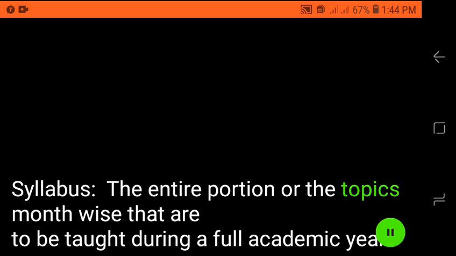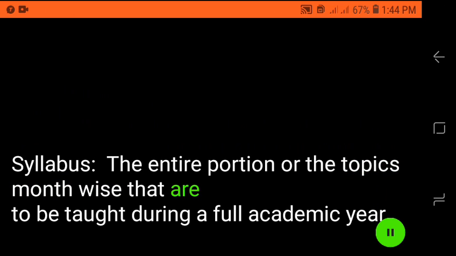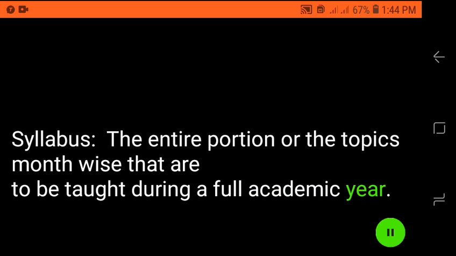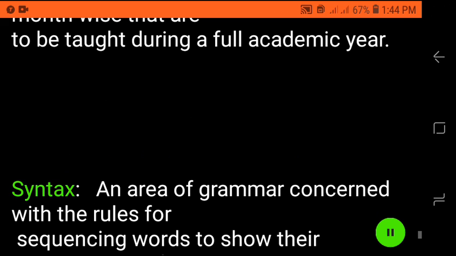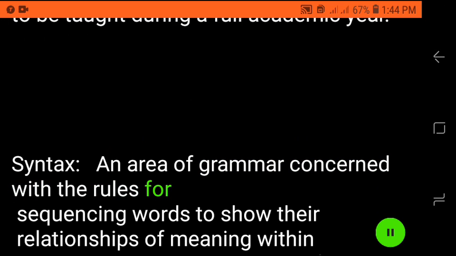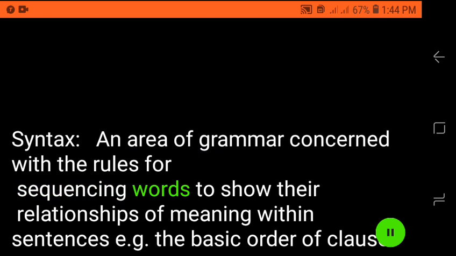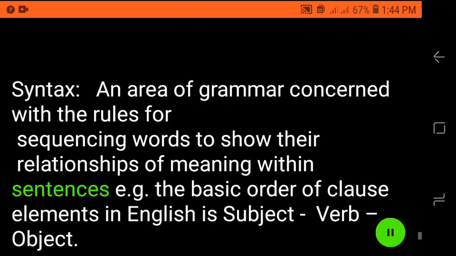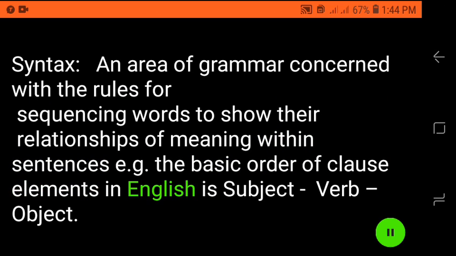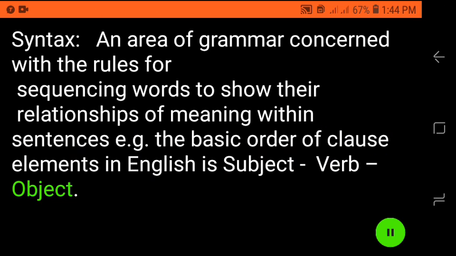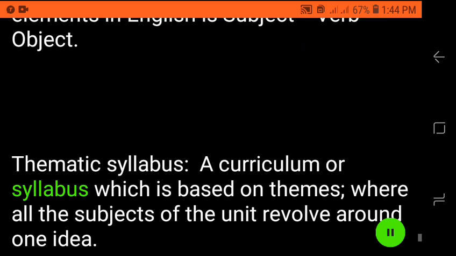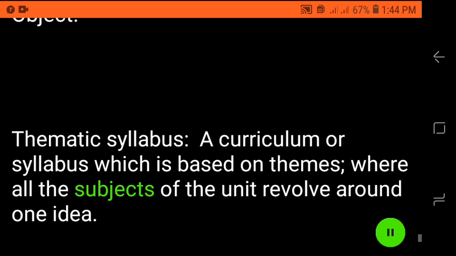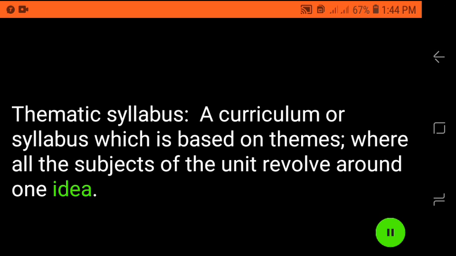Syllabus, the entire portion or the topics month-wise that are to be taught during a full academic year. Syntax, an area of grammar concerned with the rules for sequencing words to show their relationships of meaning within sentences, e.g., the basic order of clause elements in English is subject, verb, object. Thematic syllabus, a curriculum or syllabus which is based on themes, where all the subjects of the unit revolve around one idea.